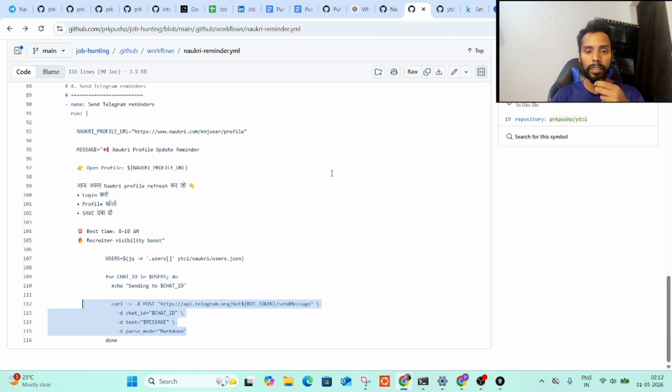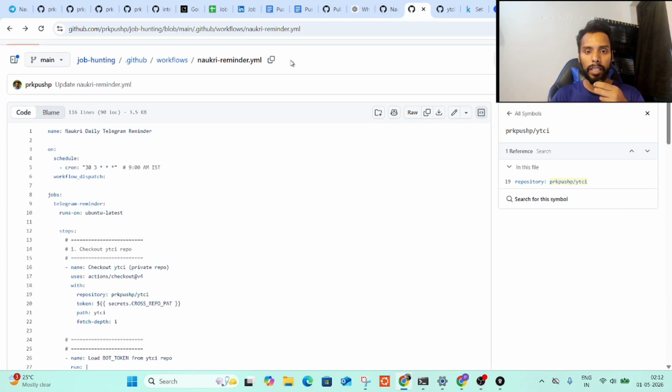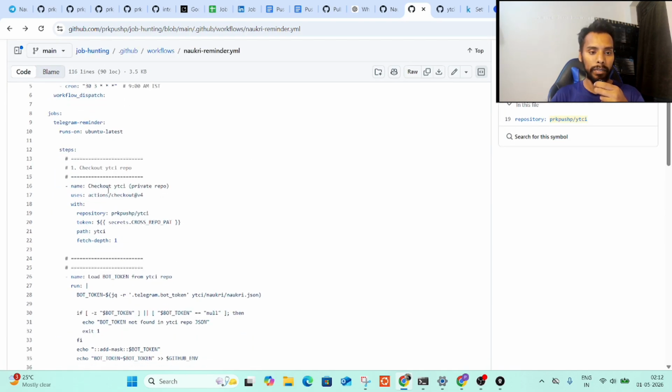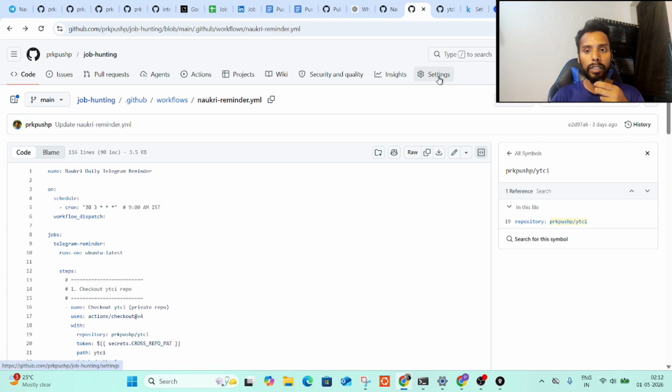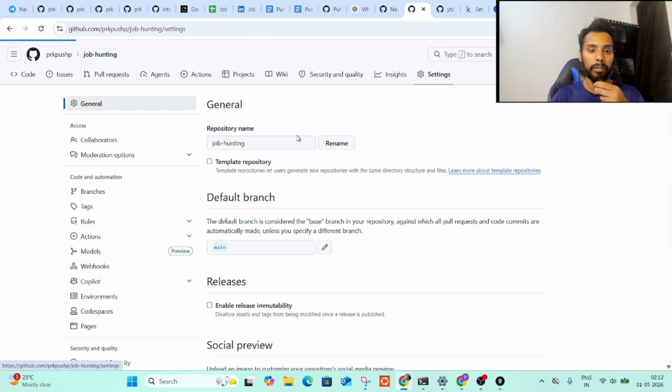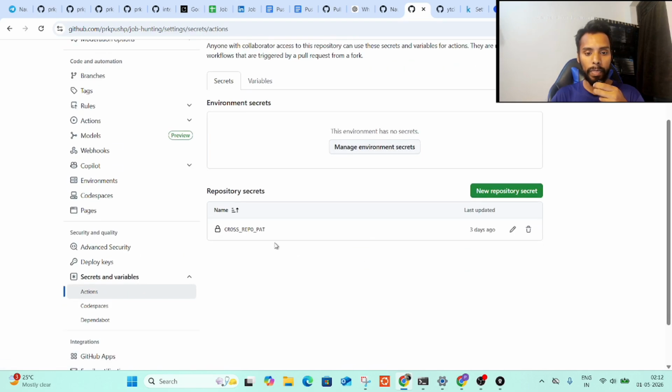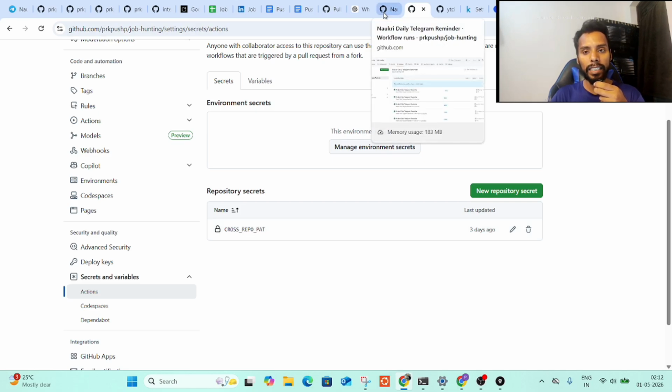And a couple of things I need to clarify. So I'll go to settings. I'm calling this repo, which is a private repo. In order to authenticate, since it is a private one, you need to have the secret key. So I'll go to actions. I created a cross repo PAT. Again, this is a normal classic PAT I'm using, since this is my personal repo, so I'm not much worried about security. But yeah, we can use the cross repo PAT and it can get authenticated.